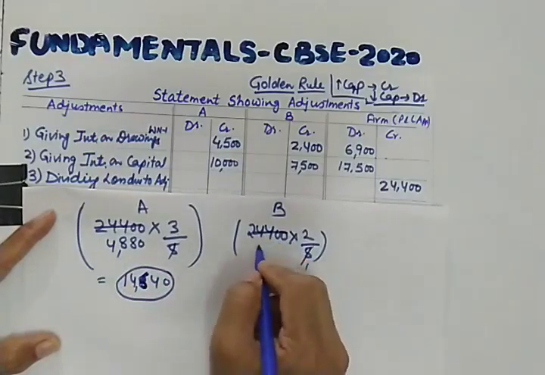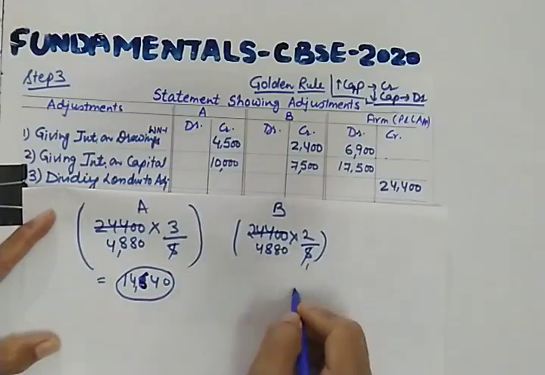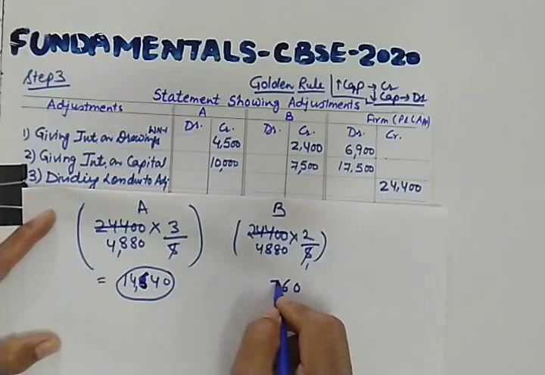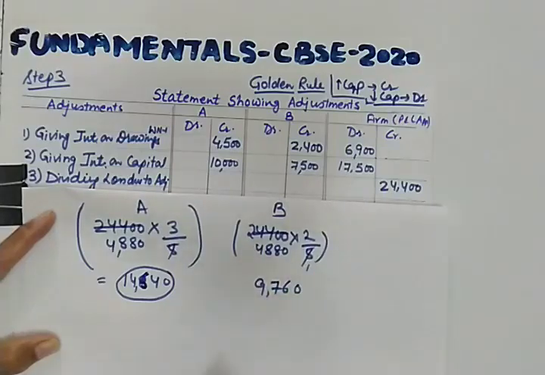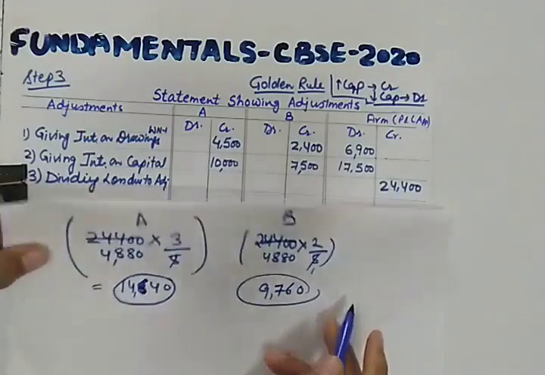Let us follow the same process for B also. 4880 multiplied by 2 gives 9,760. So this is the amount of loss.